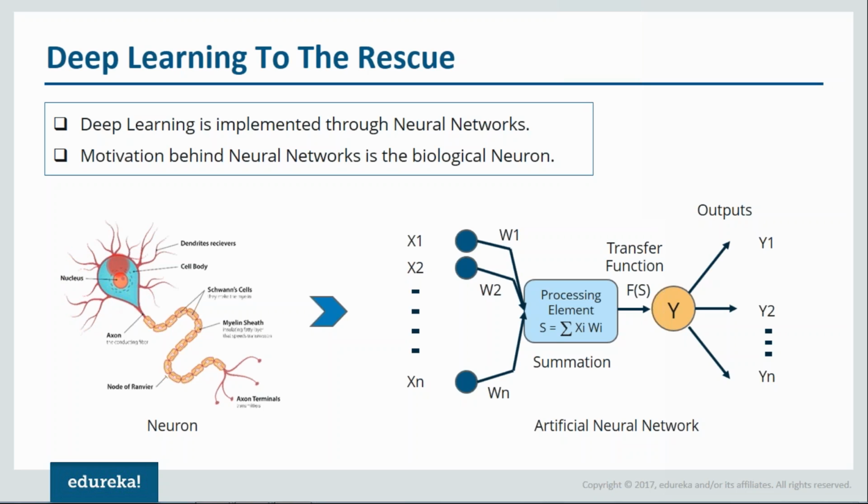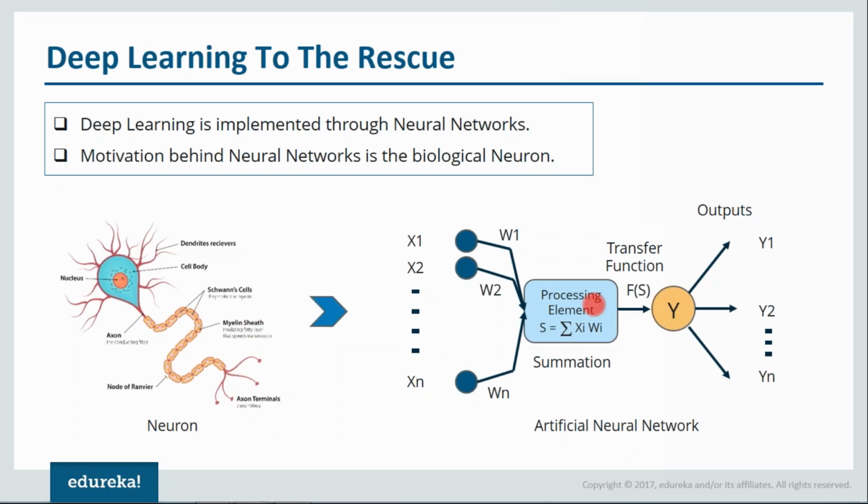Now this is called the cell body, and inside the cell body we have a nucleus which performs some function. After that, that output will travel through the axon towards the axon terminals, and then this neuron will fire this output towards the next neuron. Studies tell us that two neurons are never connected to each other. There's a gap between them, and that is called a synapse. So this is basically how a neuron works.